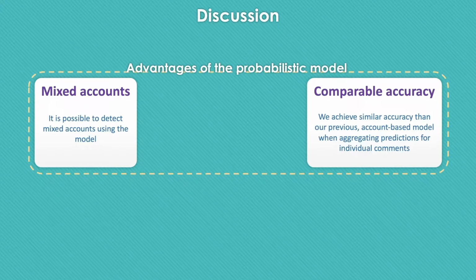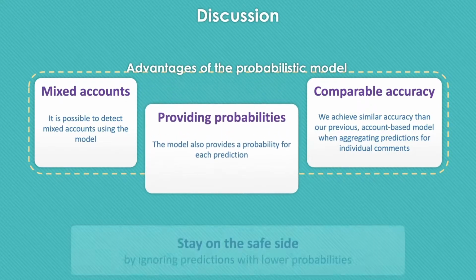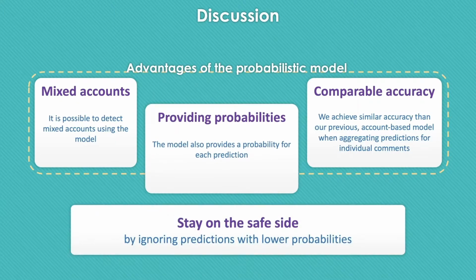We tested this model to predict the type of accounts in the ground truth dataset of our previous paper based on some metrics like sum of the probabilities of comments and mean of the probabilities of comments, and we achieved an accuracy comparable to the previous results. The new model provides the associated confidence for each prediction in addition to the prediction itself. It makes it possible to make sure about the correctness of the prediction by ignoring predictions with low confidence. This can be helpful to stay on the safe side and have strong and correct predictions.